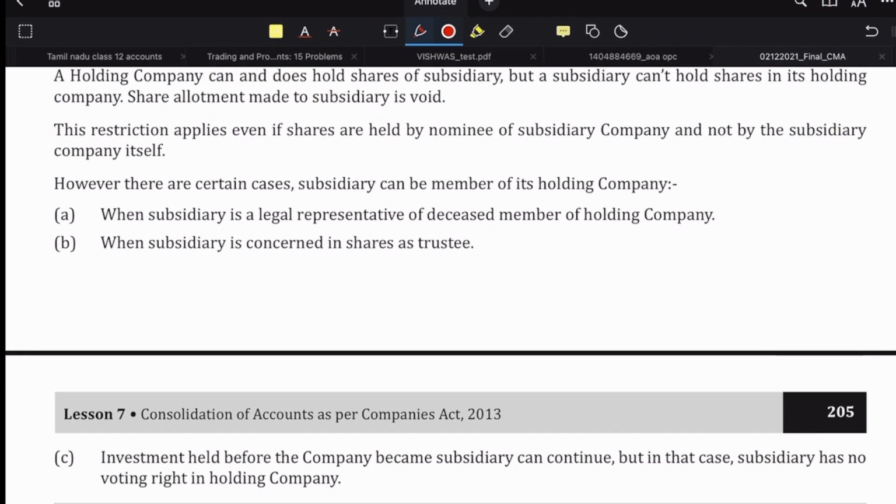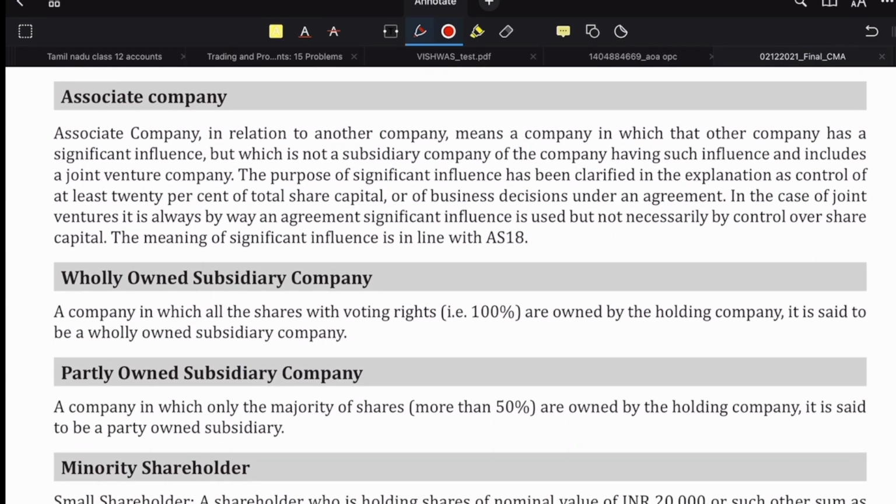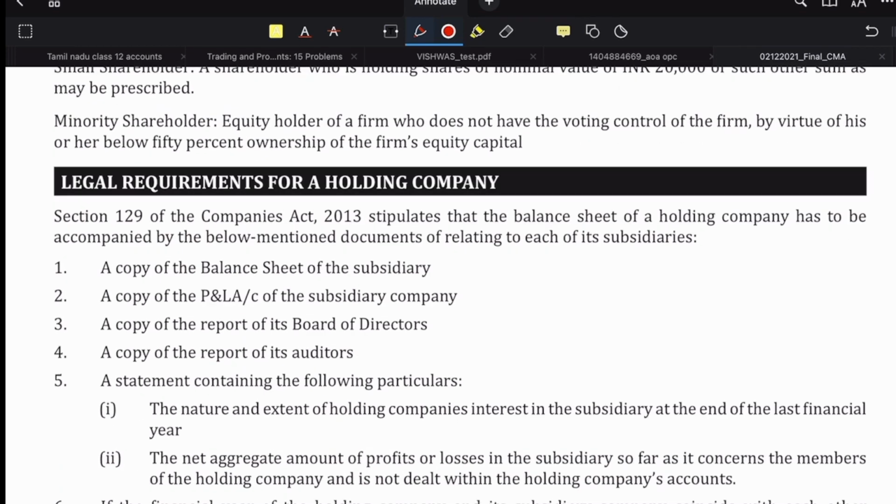The restriction applies even if shares are held by nominee of the subsidiary company, not by the subsidiary company itself. That is also there. If there is some nominee, and that person holds the shares of the holding company, even then it is void. That is what they say. There are few definitions given here. Please go through that once.